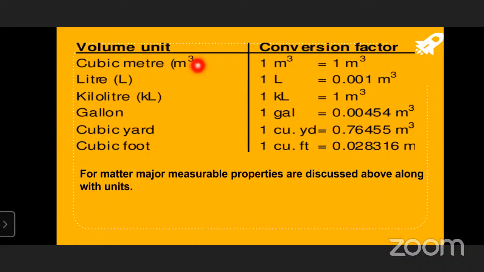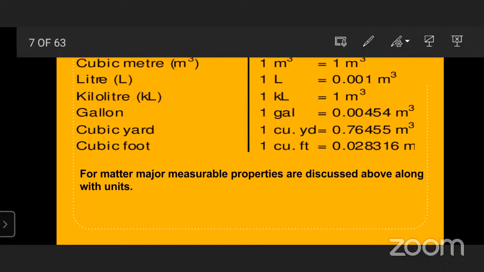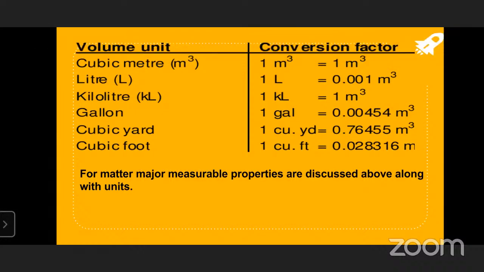So the third unit is what, children? Volume units. Volume might be measured in liters, kiloliters, gallons, cubic yard, and cubic foot also. These are the units used to measure volume. 1 cubic meter is equal to 1 meter cube. 1 liter is equal to 0.001 meter cube.